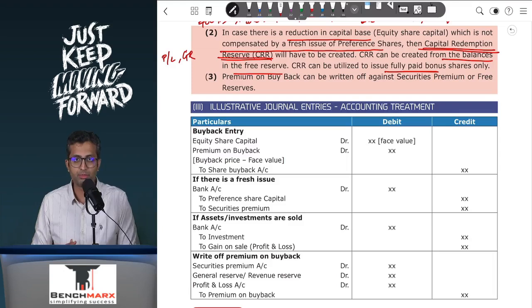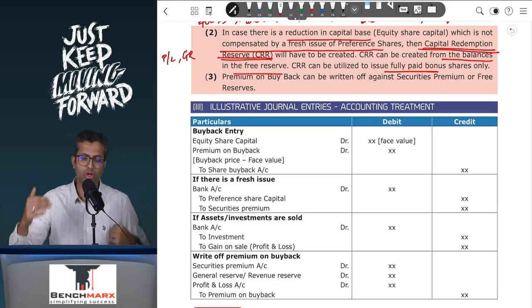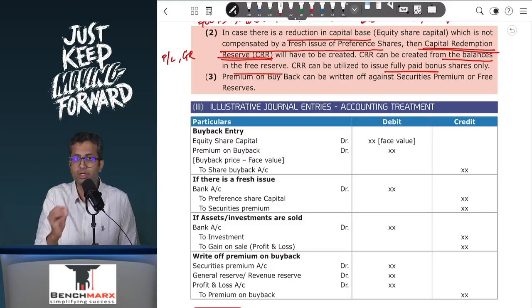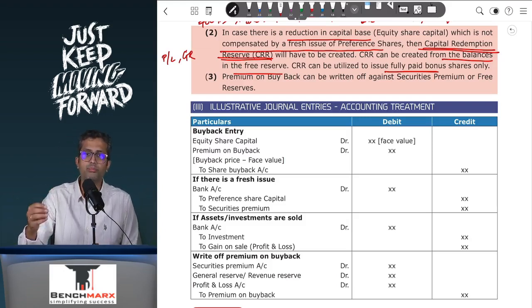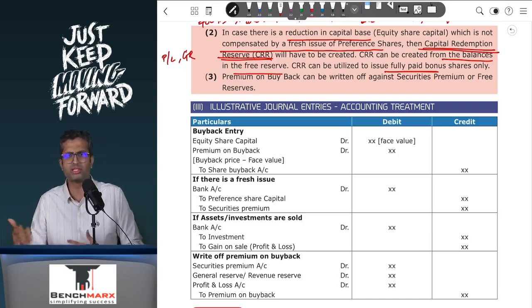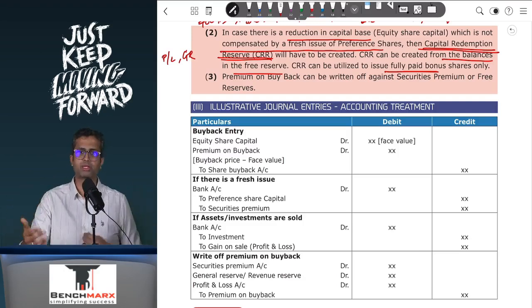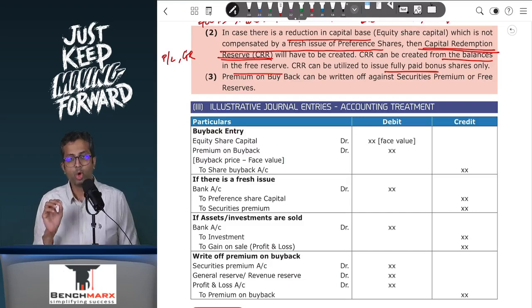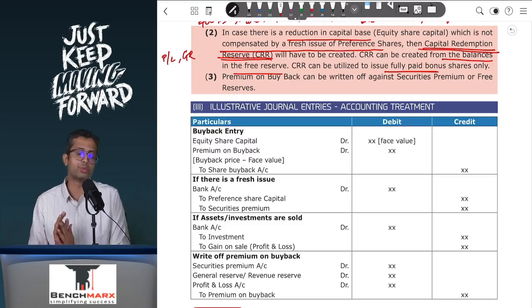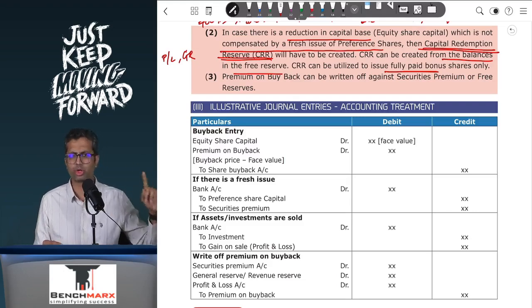However, what will you do with the premium? Well, that premium can be written off against a balance in the securities premium or free reserves, that is general reserve, revenue reserve or P&L. There's no specific order specified, but in line with the institute solutions, we'll first utilize a balance in the securities premium because it already has limited uses, and then excess, if any, will be taken, let us say, from general reserve, and then if required from the profit and loss. Remember, this is a sequence that the institute follows, but practically you can follow any sequence. Over here, premium on buyback of equity shares can first be written off against securities premium, then against general reserve, and then against P&L.